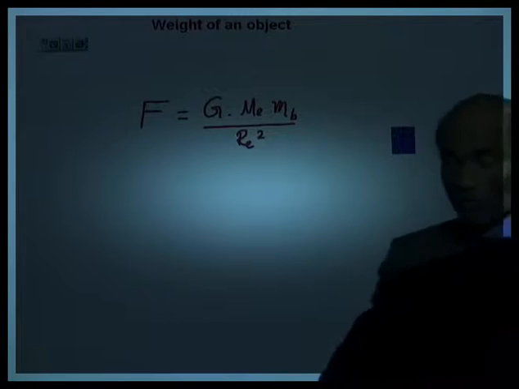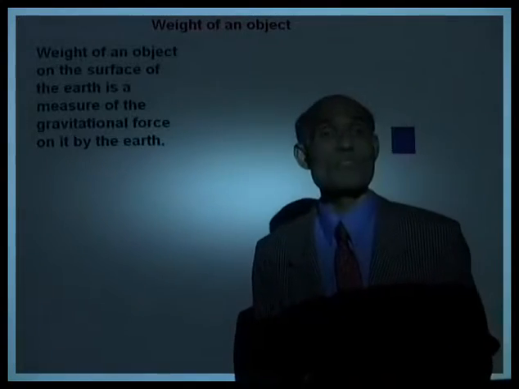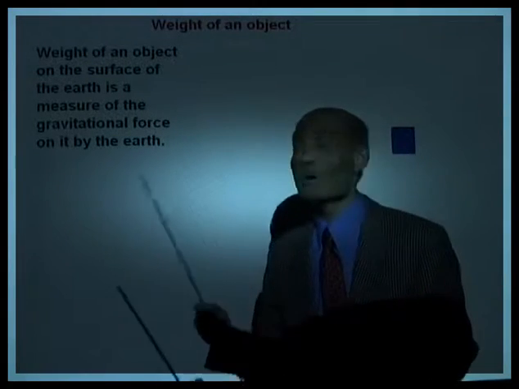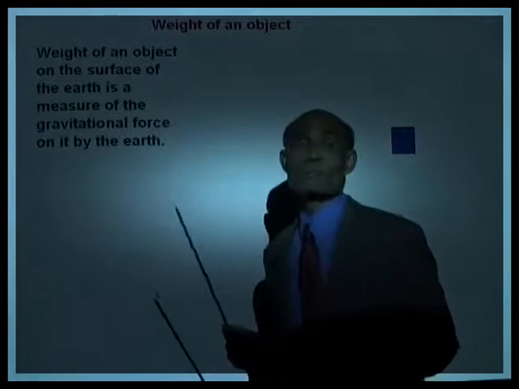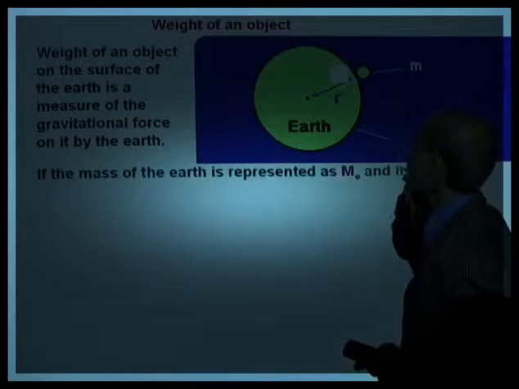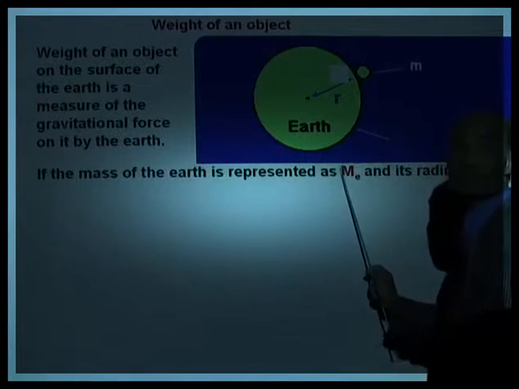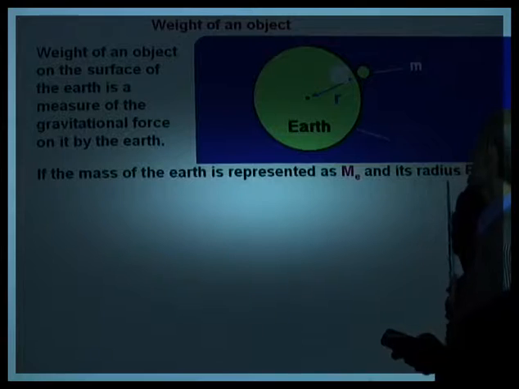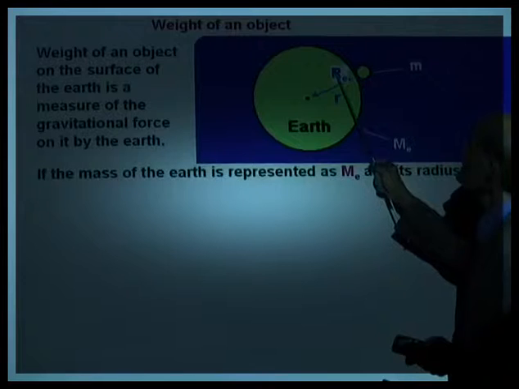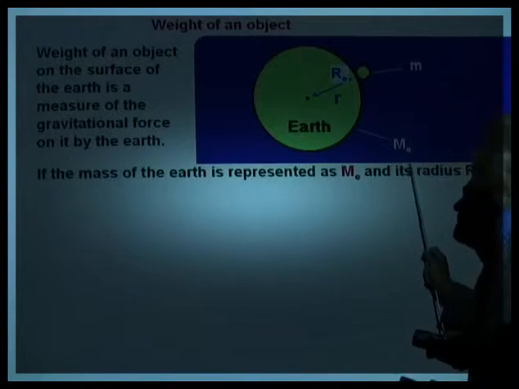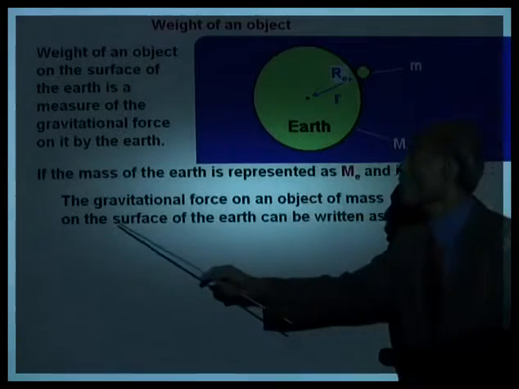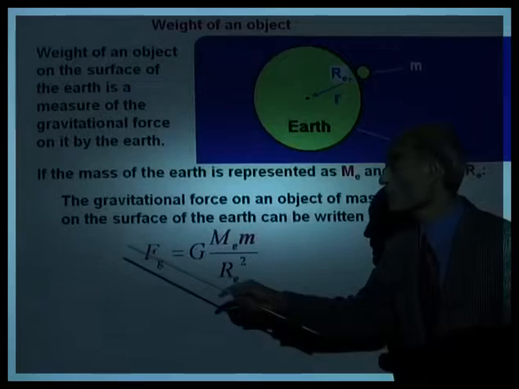Okay, and therefore we will now be able to obtain an equation for the weight of an object. Weight of an object on the surface of the earth is a measure of the gravitational force on it by the earth. Now, here I have the earth, and here is an object of mass m. The radius of the earth is r sub e, the mass of the earth is m sub e, and the gravitational force on an object of mass m on the surface of the earth can be written as F g.